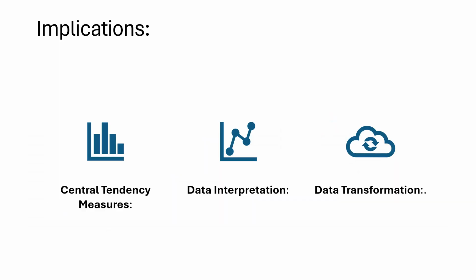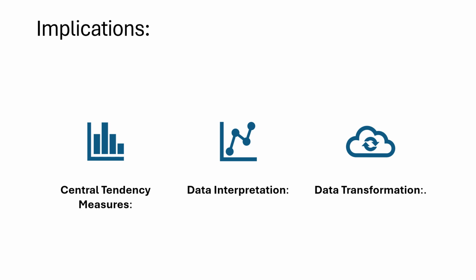So what are the implications of this within research? First, central tendency measures. In skewed distributions, the median is often a better measure of central tendency than the mean because it's less affected by extreme values. Now, data interpretation. Understanding the effect of the skew on the mean is crucial for accurate data interpretation. In a positively skewed distribution, the mean may overestimate the central location, while in a negatively skewed distribution, the mean may underestimate it.